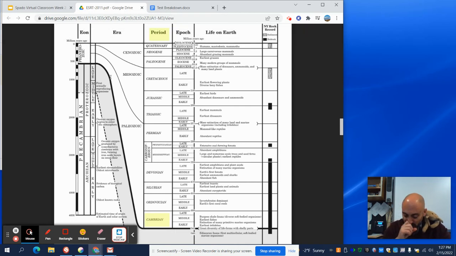Just looking up numbers on there. Let's do a different example. When did the Devonian period end? 359.